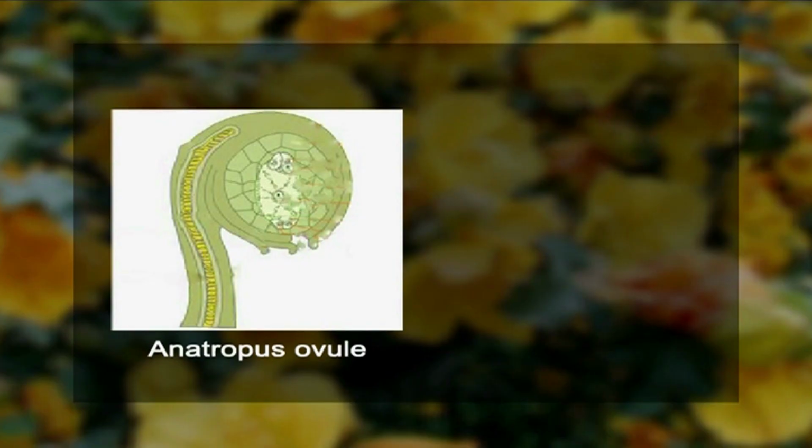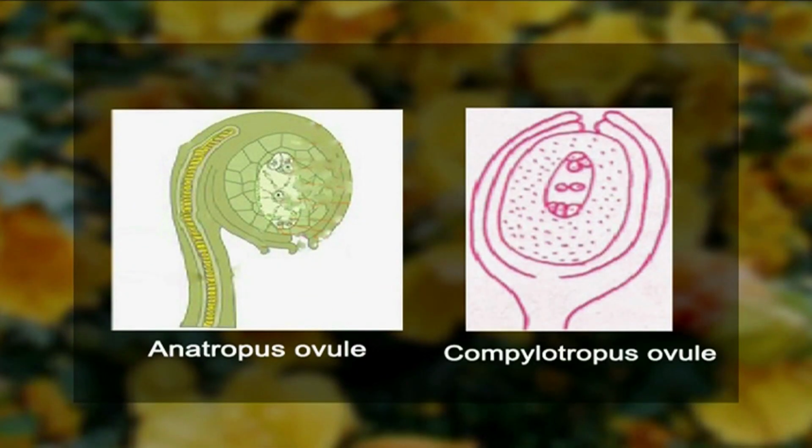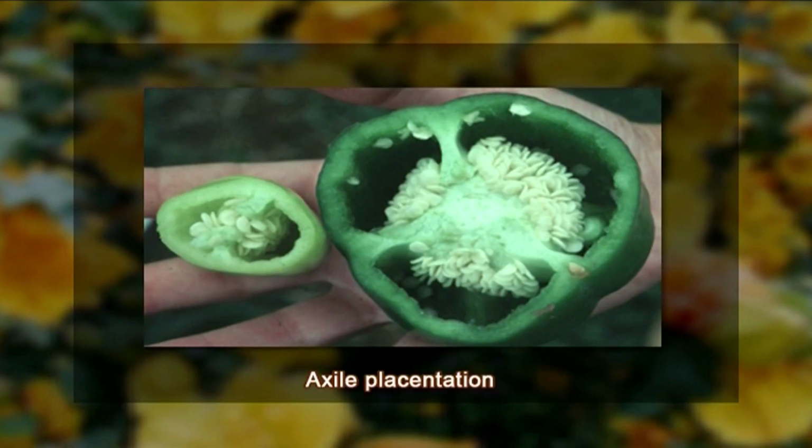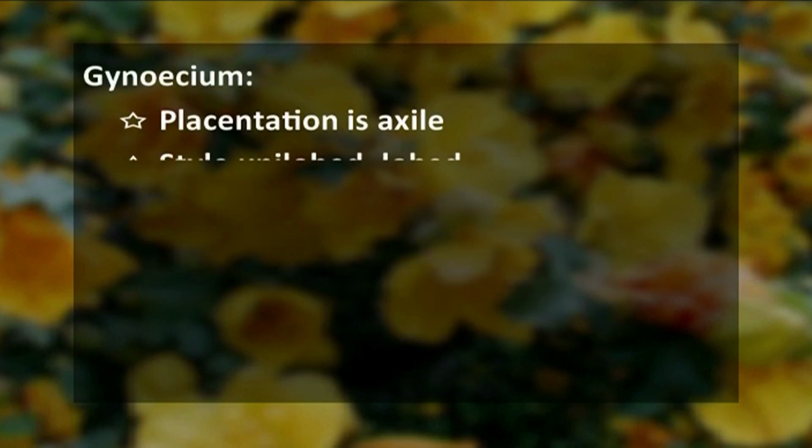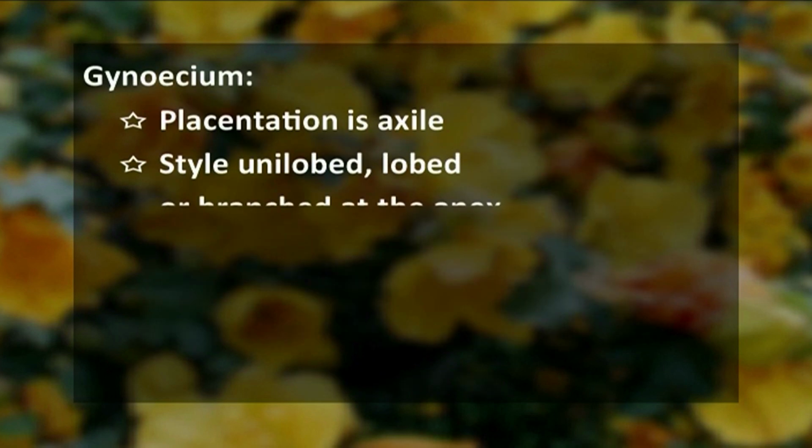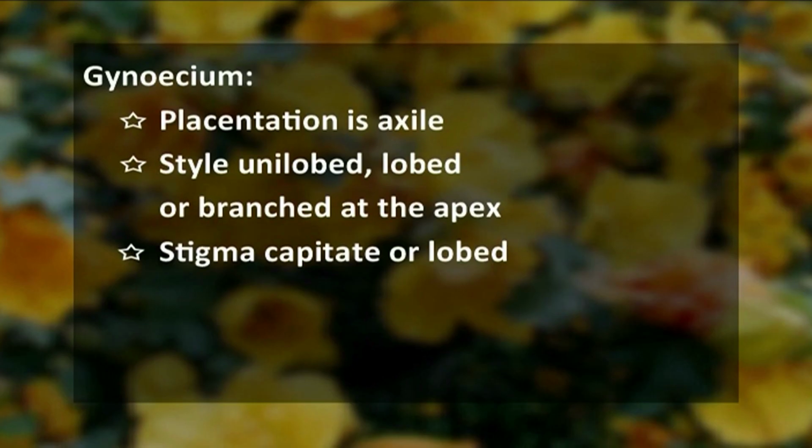The ovule is anatropous, or sometimes it can be campylotropous. It is bitegmic, crassinucellate. The placentation is characteristically axile, but sometimes in some plant species of Malvaceae we see it as marginal. The style is unlobed, lobed, or it can be branched at its apex. The stigma is capitate in shape, or sometimes it can be lobed.